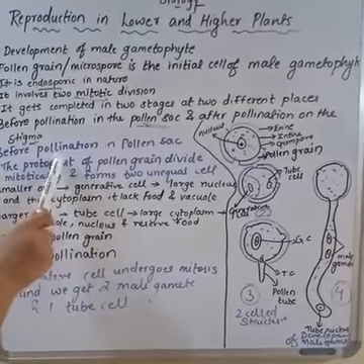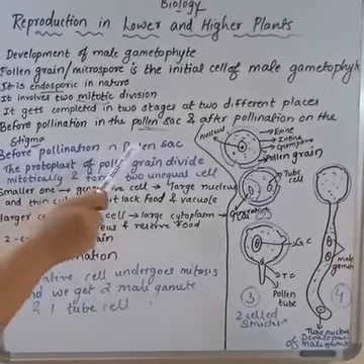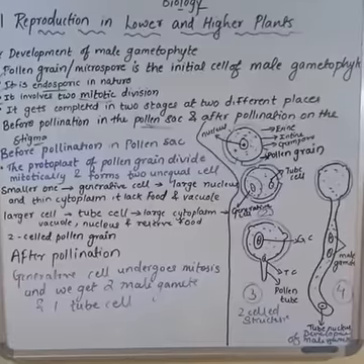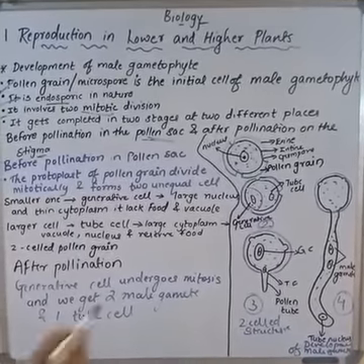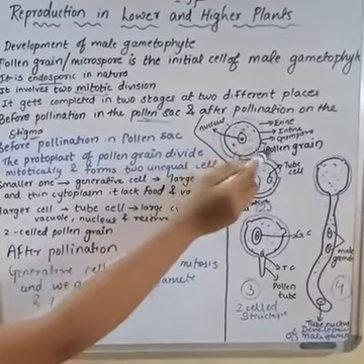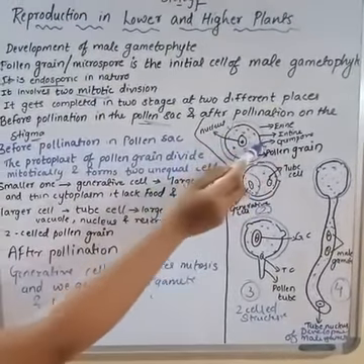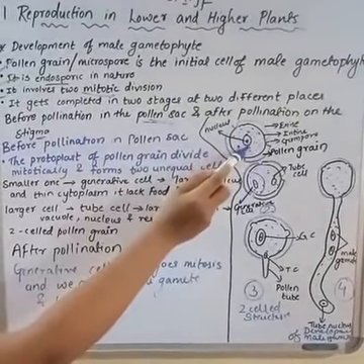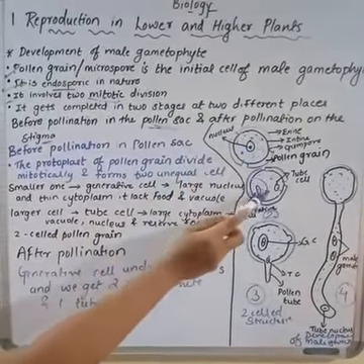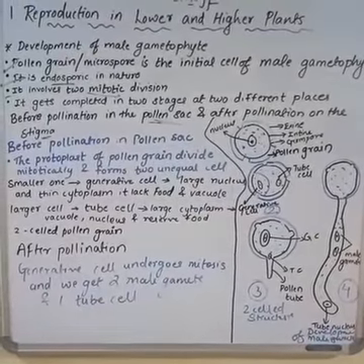What will happen before pollination in the pollen sac? The protoplast. Protoplast in the sense what you are going to see is the inner structure, that is, this is the structure of a pollen grain. In this inner structure, this cell will undergo mitotic division and will give rise to two unequal halves.